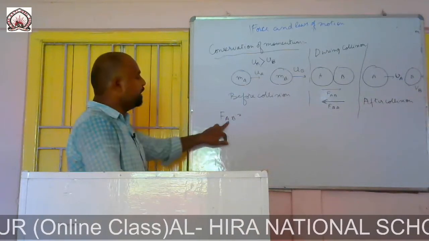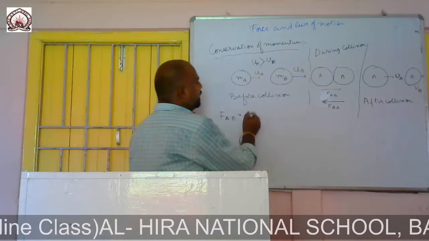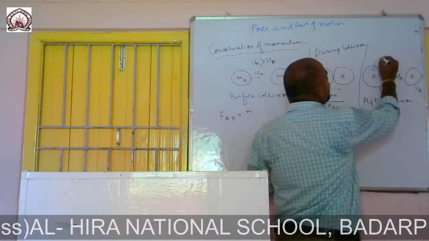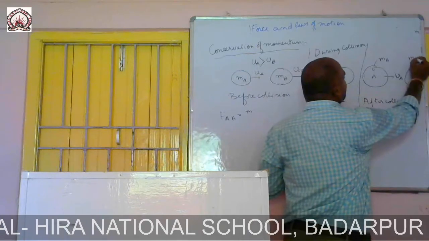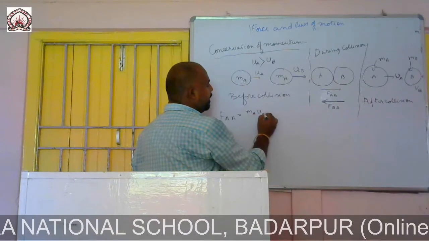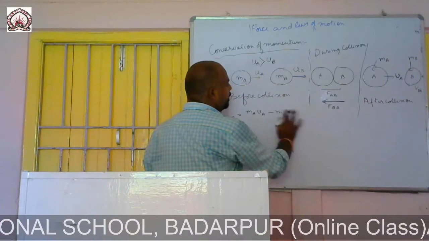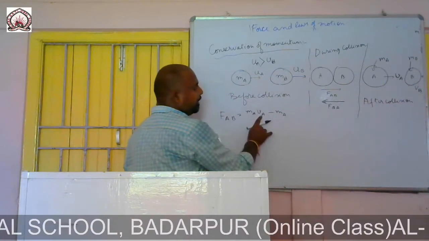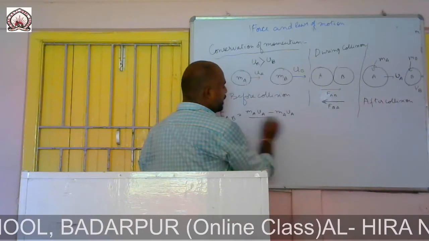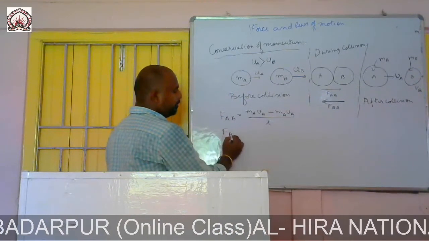Now, we know from the second law of motion, the force FAB equals the rate of change in momentum. The mass of this body is MA and of this body is MB. The change in momentum of object A is MA into VA minus MA into UA, divided by the time taken t.